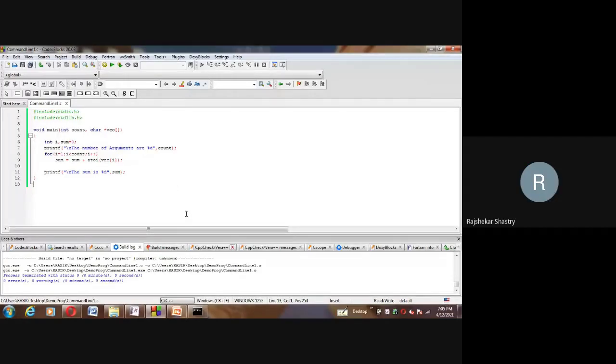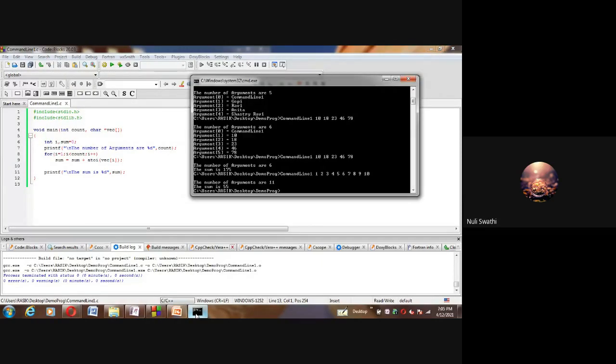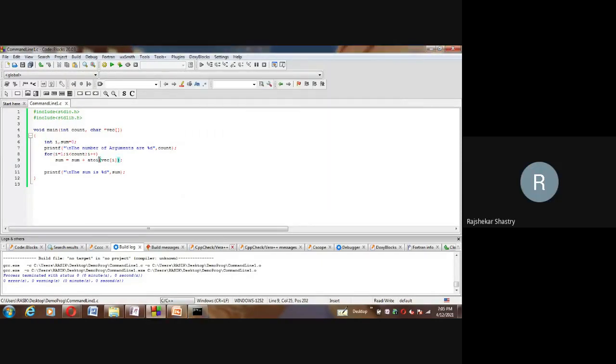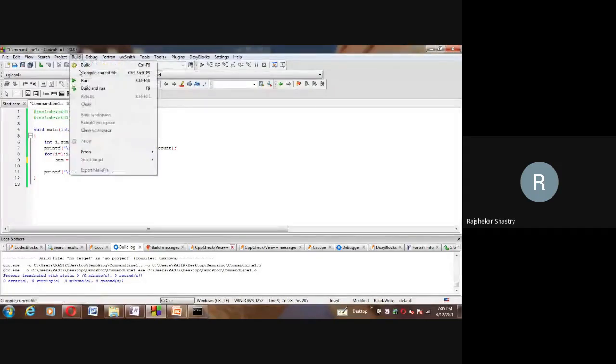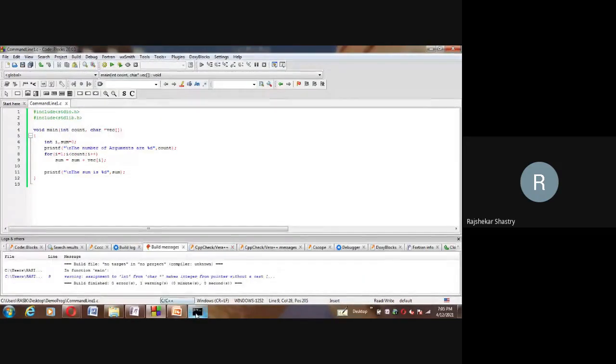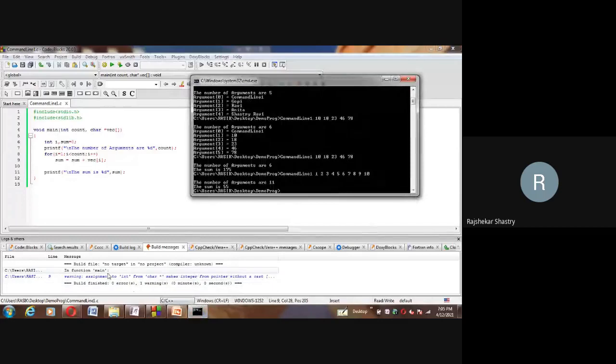Yes, sir, can you please show once what output we get if we don't use the function atoi? Okay, fine. Let me see. Since I modified it, I have to recompile. Okay, this is a warning only right now.